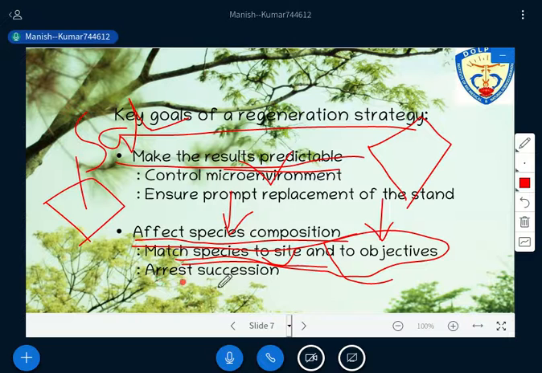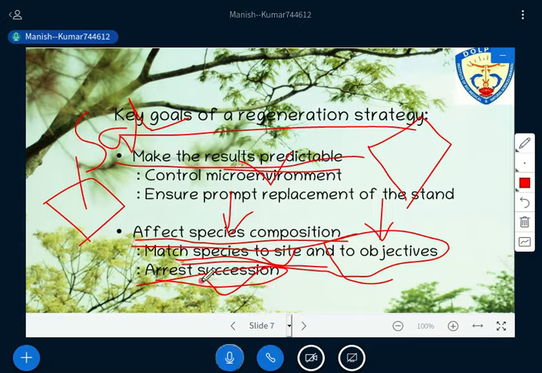It is also going to arrest the succession. Succession, have you studied this term in your syllabus, in any subject? Have you studied this term succession? Okay, so now through this regeneration you are able to arrest the succession also, right?